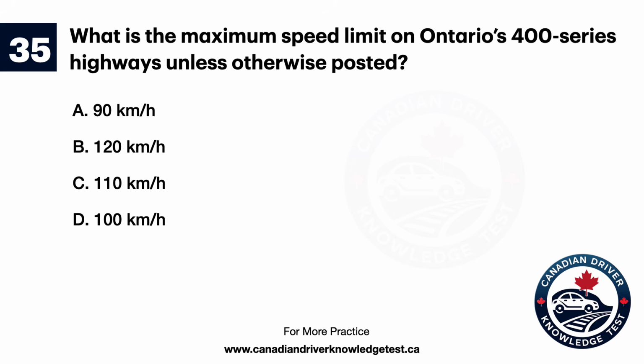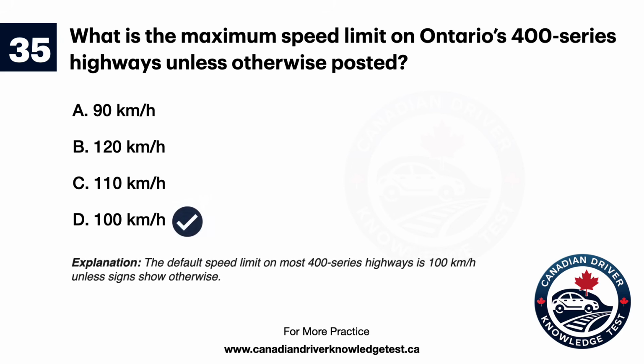Question 35. What is the maximum speed limit on Ontario's 400 series highways unless otherwise posted? A. 90 km per hour. B. 120 km per hour. C. 110 km per hour. D. 100 km per hour. The answer is D. 100 km per hour. Explanation. The default speed limit on most 400 series highways is 100 km per hour unless signs show otherwise.